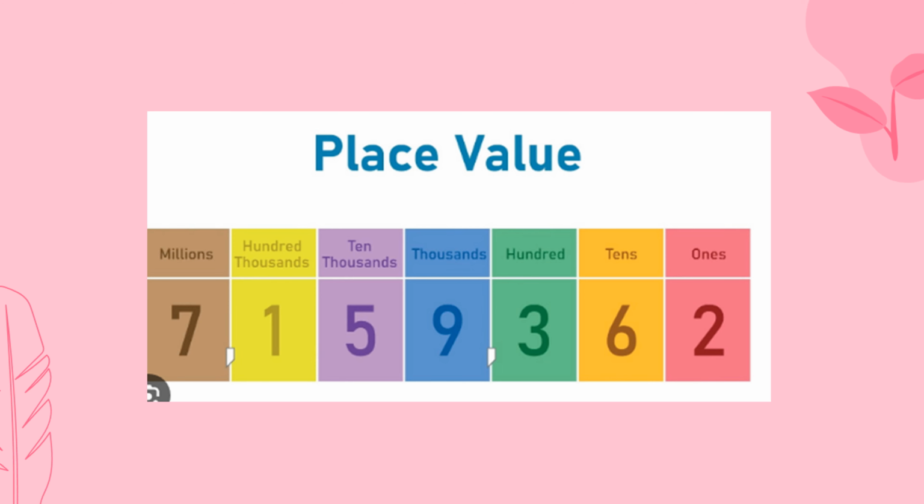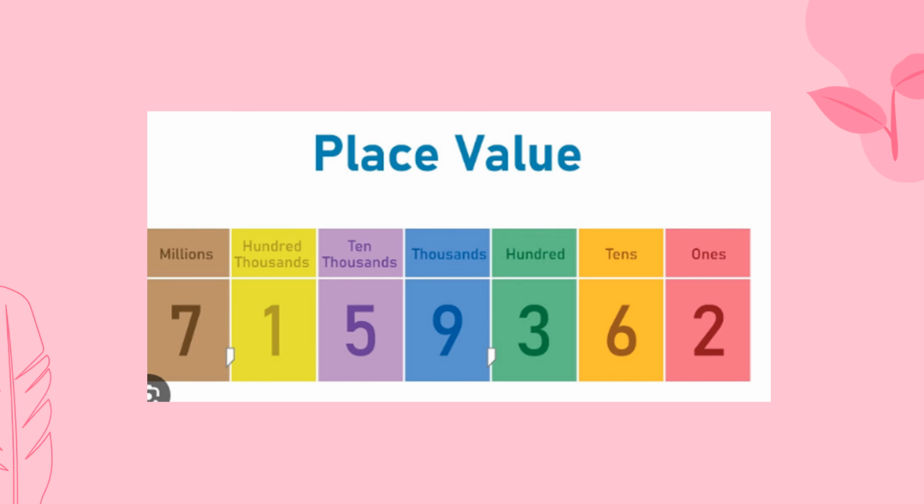So firstly, when we're looking at place value class, we read from right to left. We read from right to left. So the 2 from the right is ones.